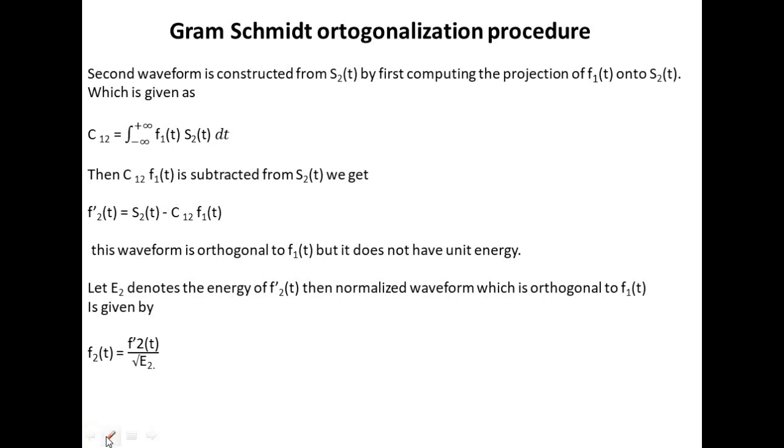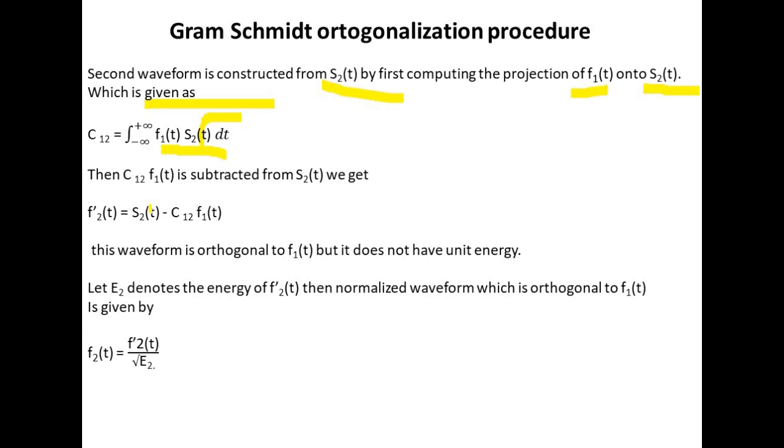Now come to the second waveform. The second waveform is constructed from s2(t) by first computing the projection of s2(t) onto f1(t), which is given as c12 equals integration from minus infinity to plus infinity of f1(t) times s2(t) dt.